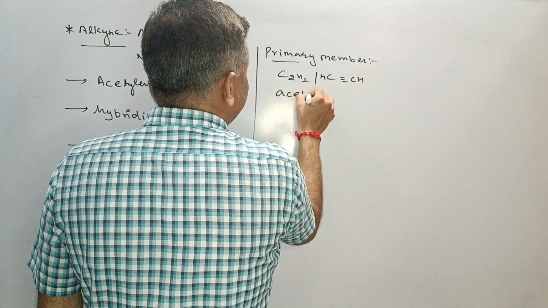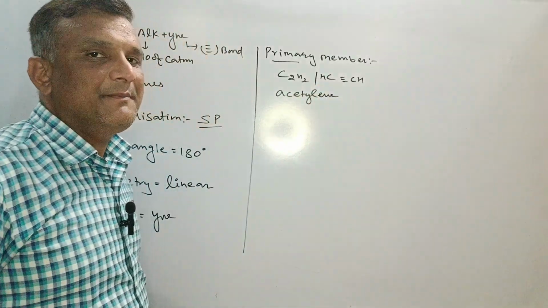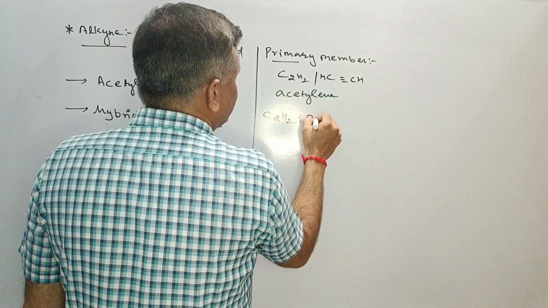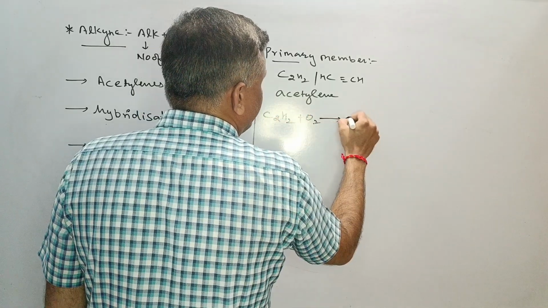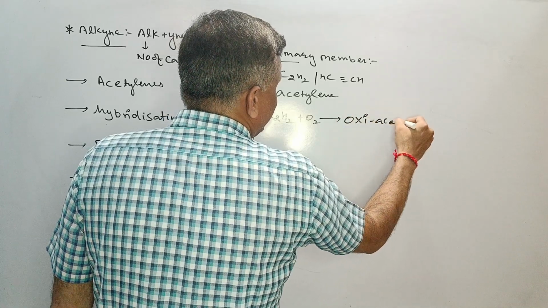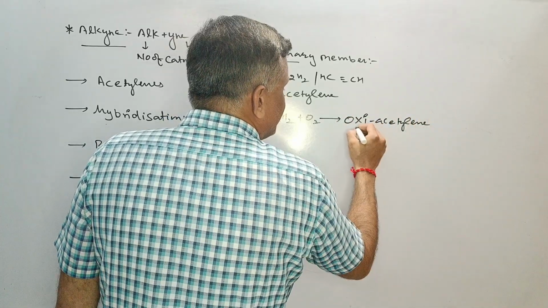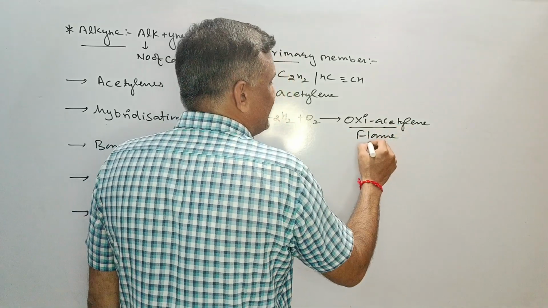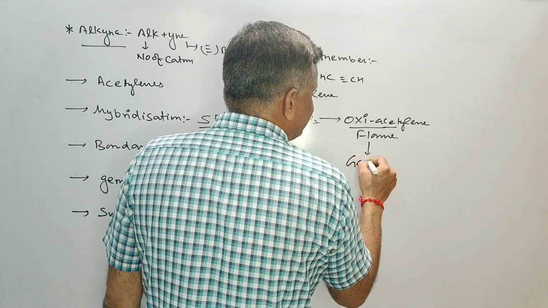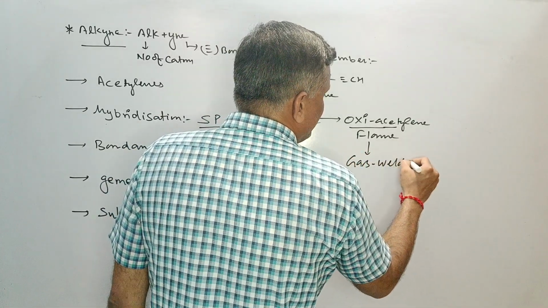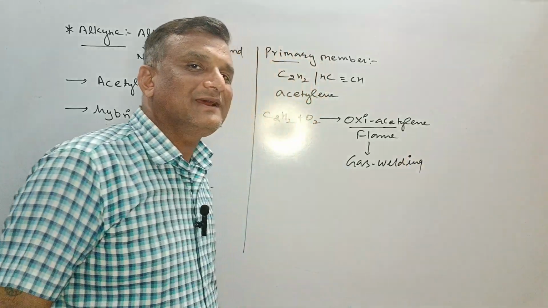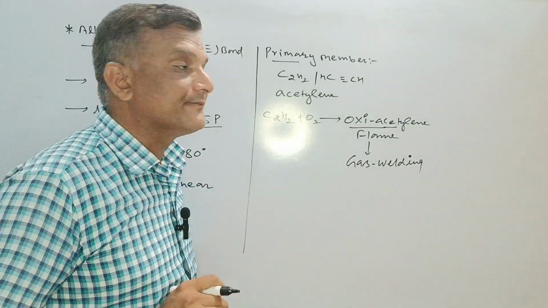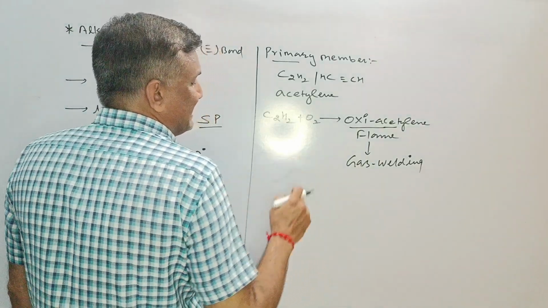It is called acetylene. It's a very important compound. Why? Because whenever acetylene is added with O2, it forms an oxyacetylene mixture. It is used in the oxyacetylene flame, and the oxyacetylene flame is used in gas welding. There are two types of welding for metals: electric welding, and the other is oxyacetylene flame or gas welding.